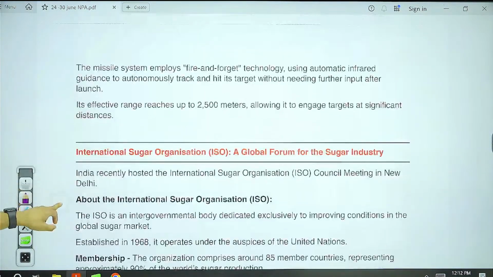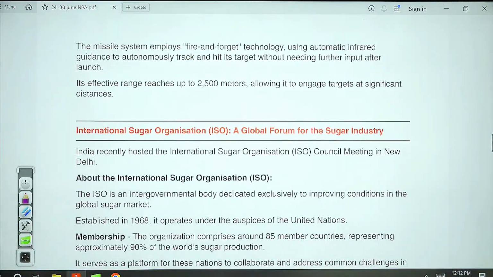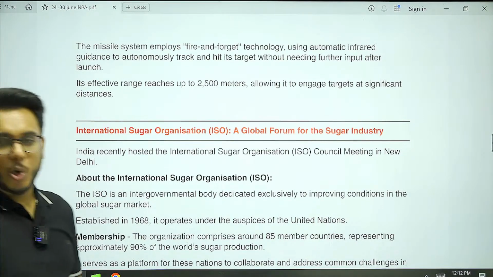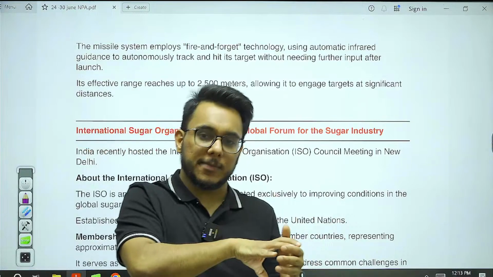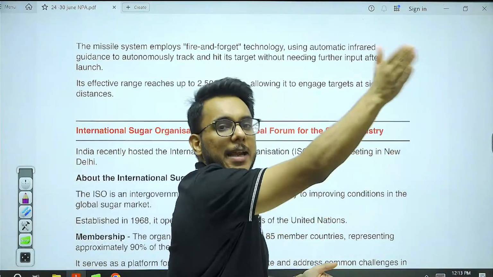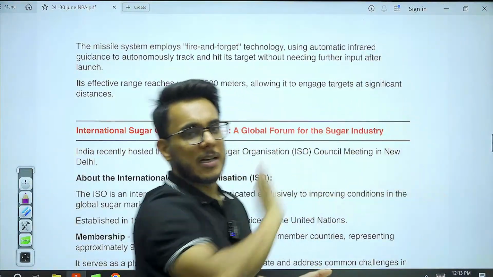Now, further moving on. This particular missile is also equipped with the fire and forget technology. Now, what is the fire and forget technology? So it means that once you have launched a missile, you need not actively guide it. Okay, automatically it will find its way and will hit the target.